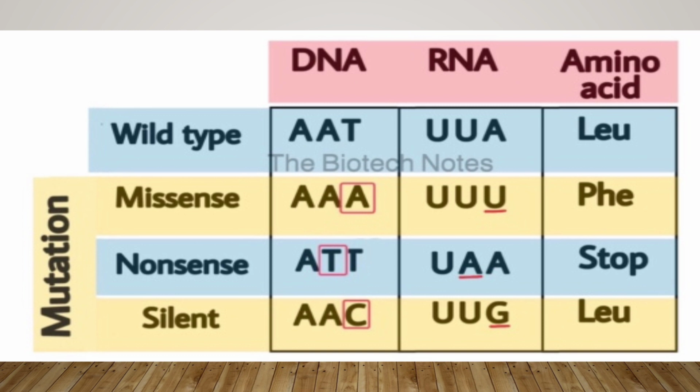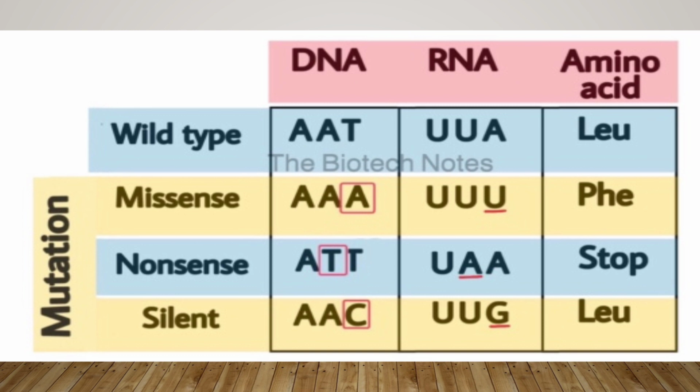We can compare missense mutation, nonsense mutation and silent mutation. Missense mutation, a change in a single nucleotide, leads to the production of a different protein from the normal one. Wild type is AAT, which codes for the amino acid leucine.